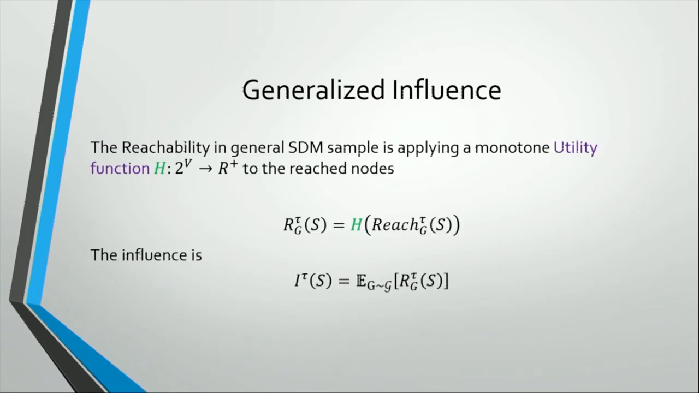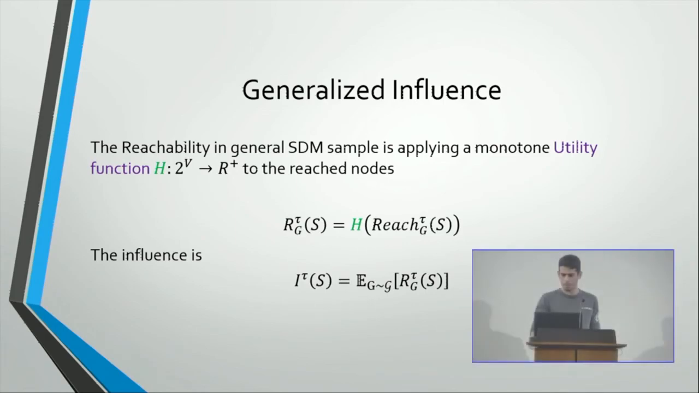And another generalization is that the influence and the reachability is not the number of nodes we reached, it's a utility function applied to them. So the reachability is defined as follows, and the influence is defined correspondingly.